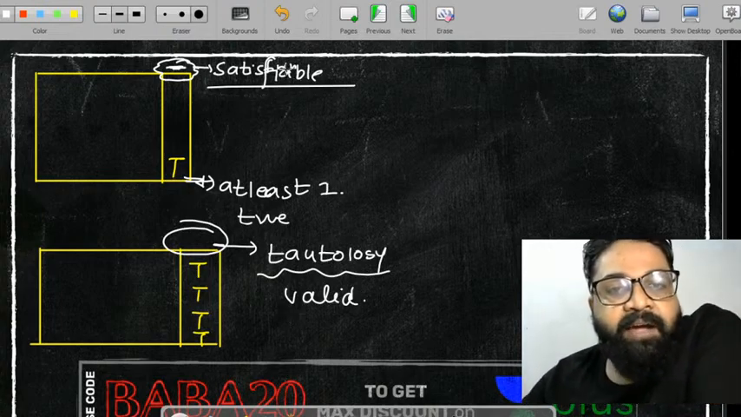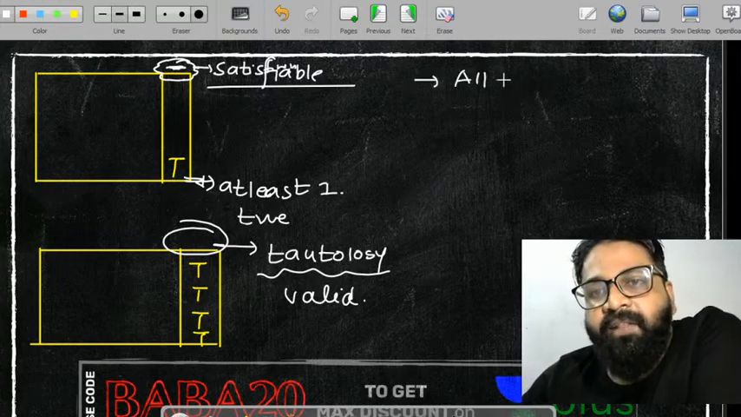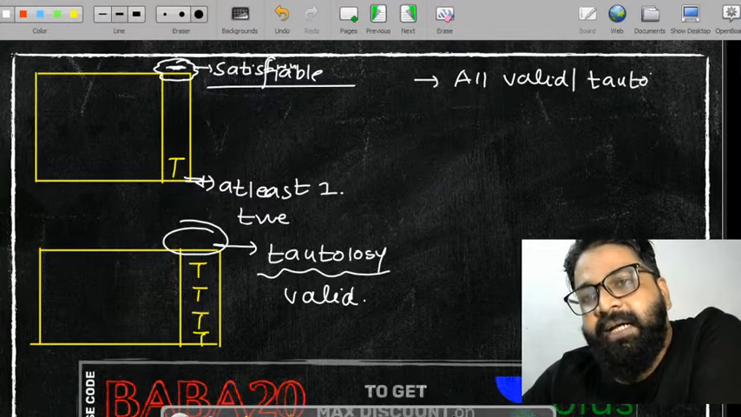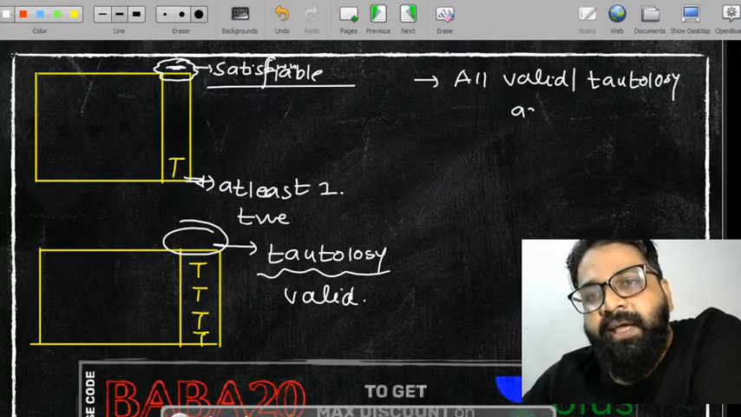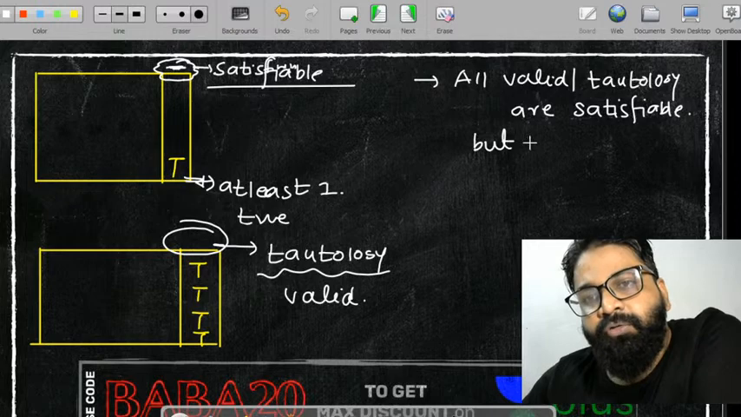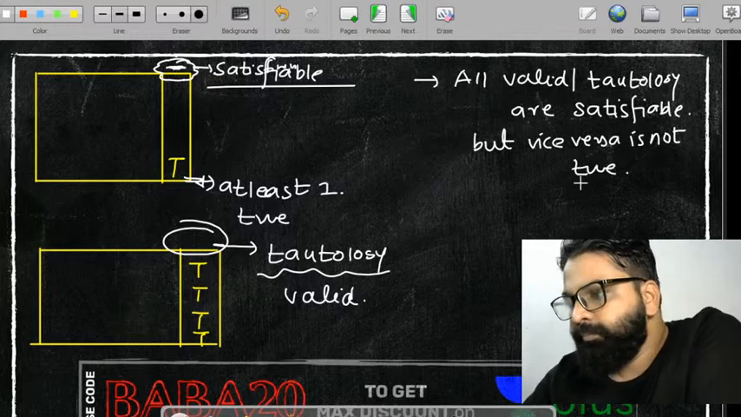ठीक है, satisfiable. So can I say that all valids or tautologies are satisfiable? Yes, I can say that all valids or tautologies are satisfiable, but vice versa is not true.